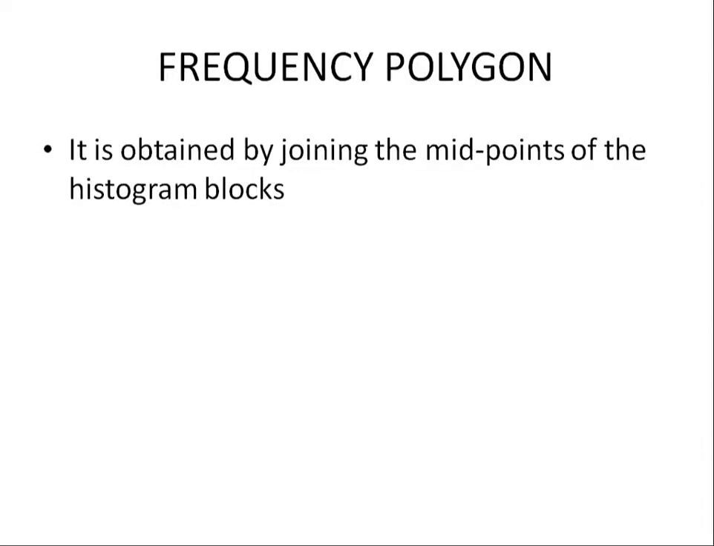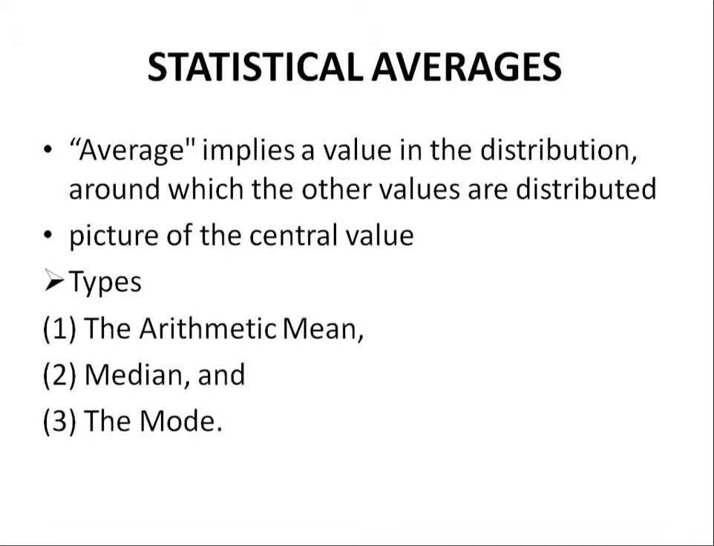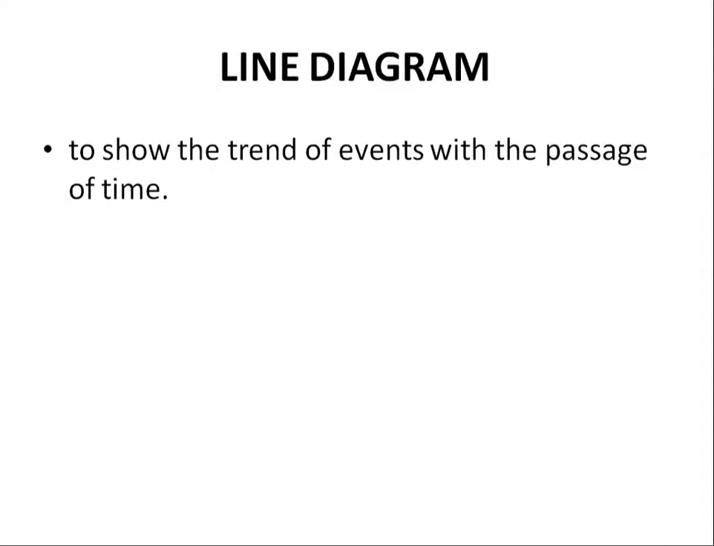Frequency polygon is obtained by joining the midpoints of the histogram blocks. So go through the textbook for all the diagrams. All the diagrams are given very well in the textbook. The diagrams I have uploaded have not been saved, so just go through the textbook again. A line diagram is used to show the trend of events with passage of time. Line diagram, again, you can see in a cricket match comparing two teams with overs and runs for each team.